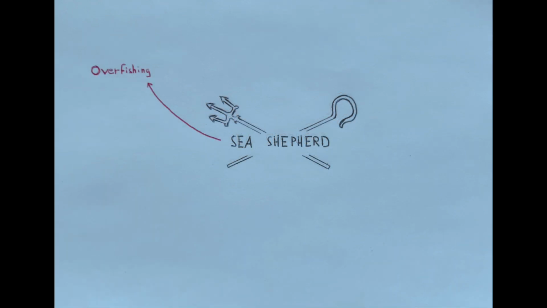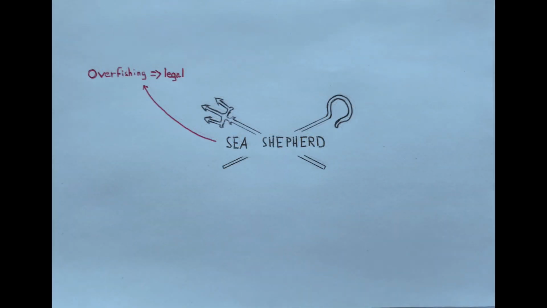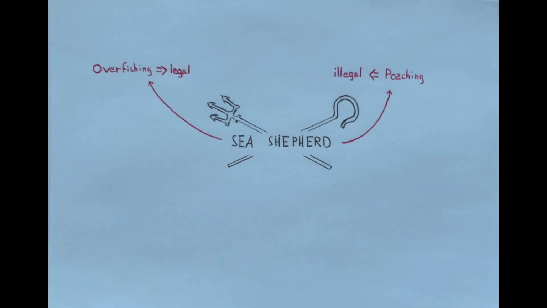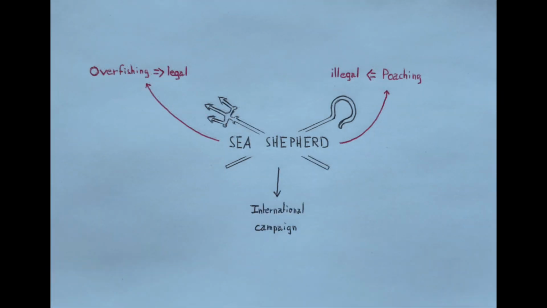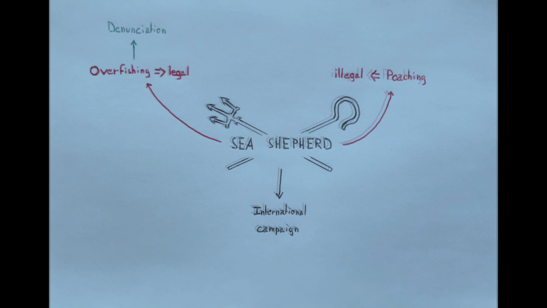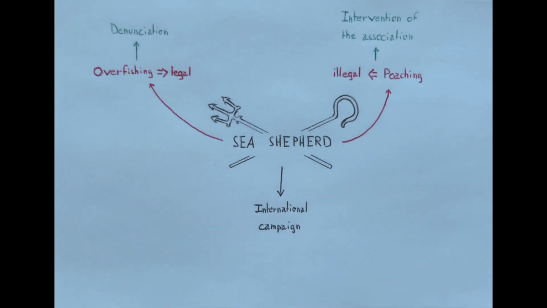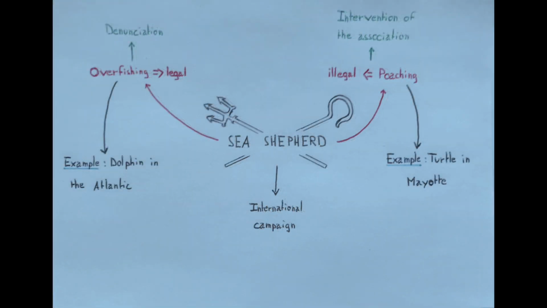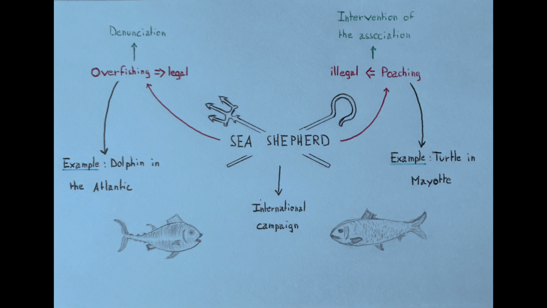This association fights against overfishing, which is a legal activity, and poaching, which is an illegal activity, through different actions all over the world. One of their main battles today is the fishing of dolphins in the Atlantic. Dolphins get caught in huge fishing nets and end up dying. The Sea Shepherd Association denounces these practices. Sometimes the association intervenes directly in the case of poaching, as for example with the turtle in my yacht.